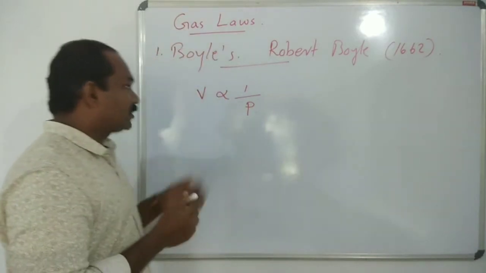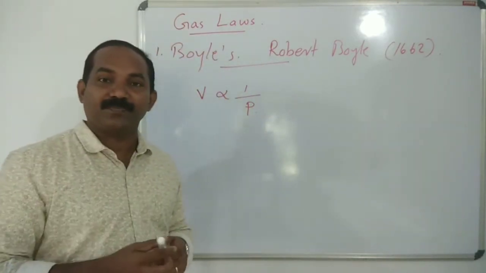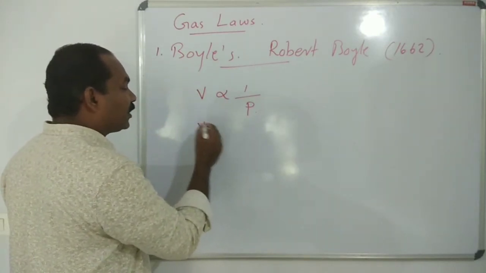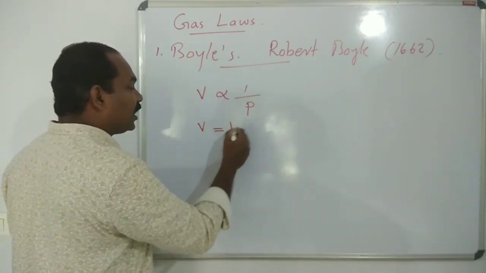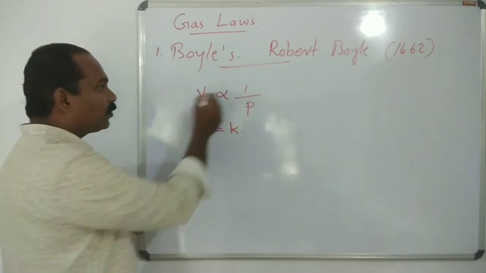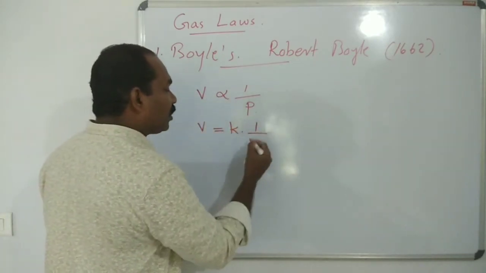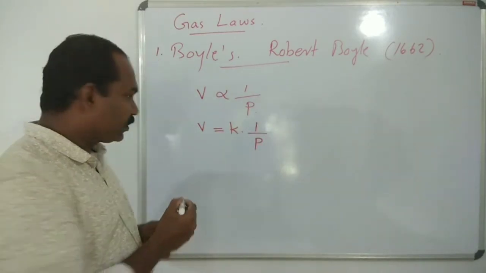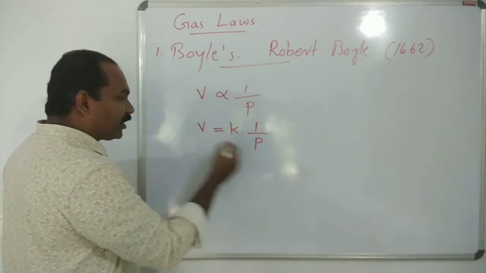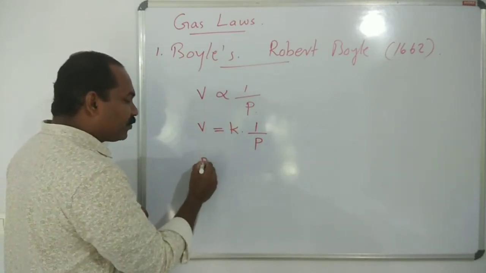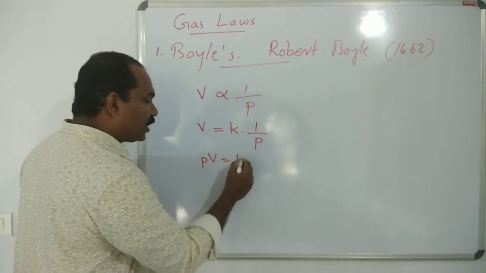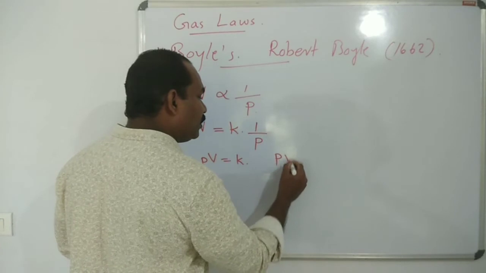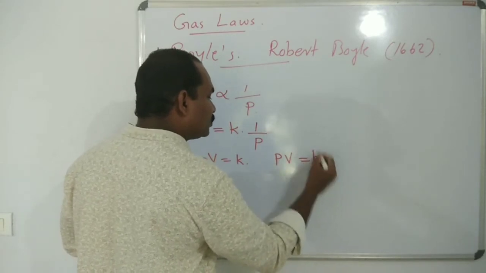Then mathematically we express Boyle's law. The proportionality is removed by a constant K. So V equals K into 1 by P. Then we can rearrange the equation: PV is equal to K, or PV is equal to a constant.